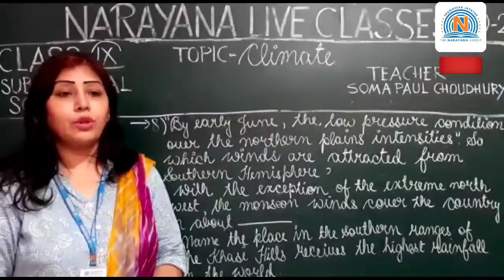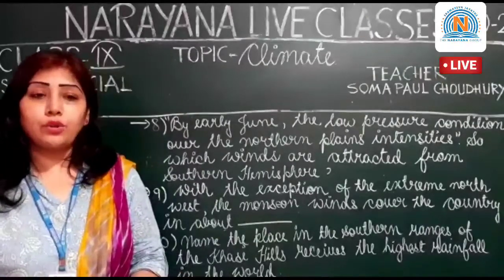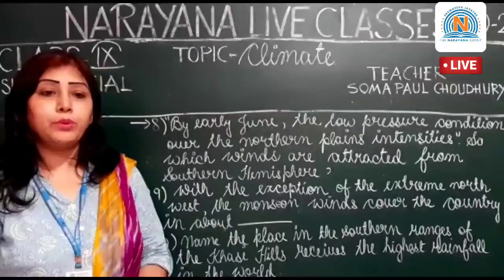The answer is Mawsynram, the wettest place on Earth, which is near Cherrapunji in the state of Meghalaya.